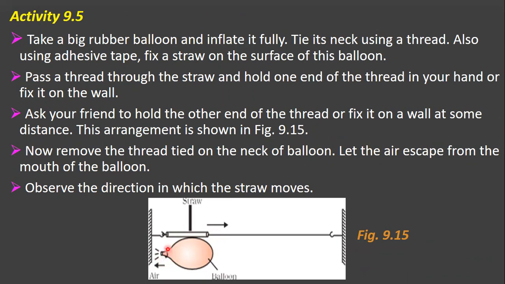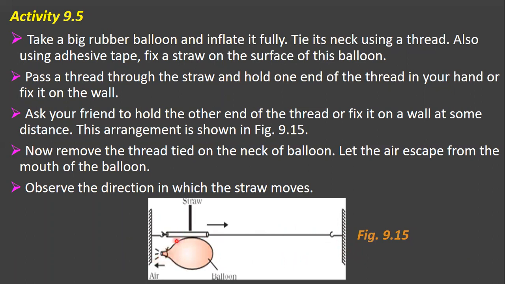Now you pass a thread through the straw and hold one end of the thread in your hand, or you can also fix it on the wall here. Now ask your friend to hold the other end of the thread, or you can fix it on the wall at some distance. And now you have to remove the thread.